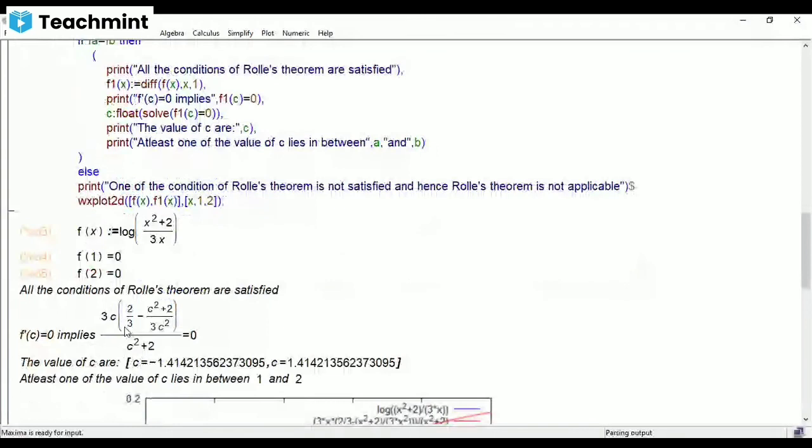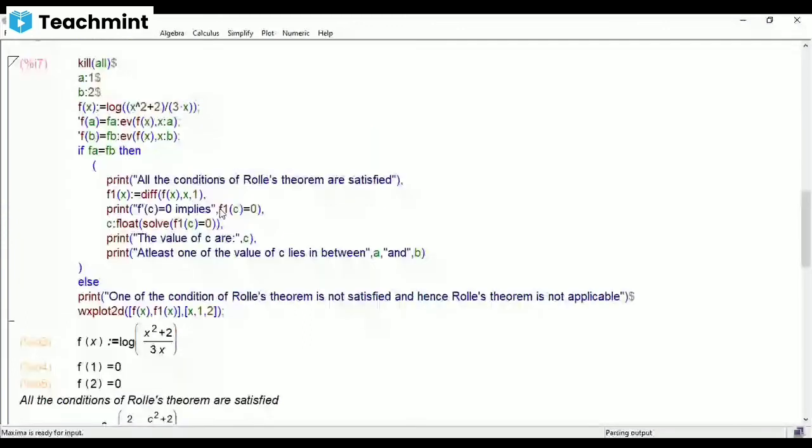But remember, we got the answer as c square minus 2 divided by c cube plus 2c. But here it is showing you something else. Here, this is the one which is giving you that equation. We'll put rational simplification for this, ratsimp of this, and let us see what the answer will be.